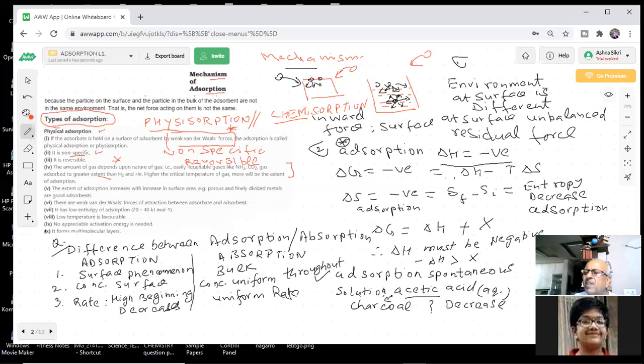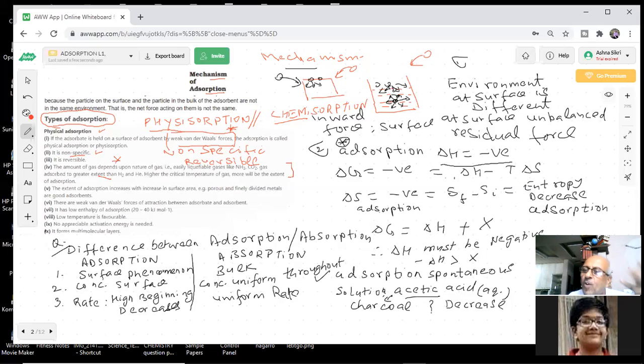You know, liquefaction of the gas you have read in the 11th class. Yes, sir. Why does the gas liquefy? You cool it, and then it becomes liquid. What is the reason the gas will liquefy? Tell me. The particles, the molecules of the gas will come closer. Okay, then why will a gas liquefy? One thing, tell me. You know it. Attractive forces between the molecules. That is the right answer. Unless there is an attractive force, they cannot form a liquid.